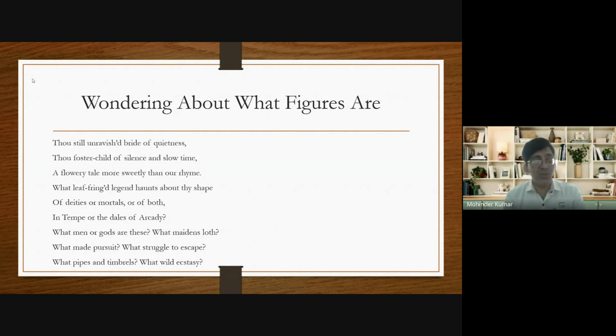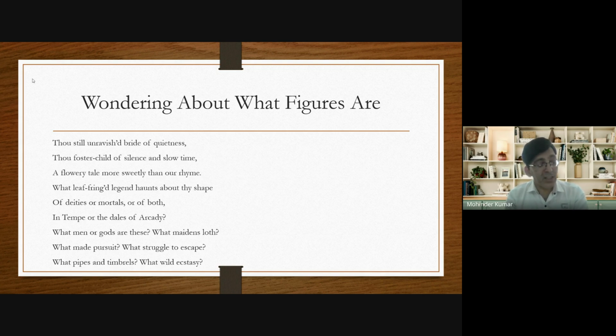Because John Keats is not sure, because so many persons are depicted on the urn. He is not able to guess whether the persons depicted on the urn are gods or human beings, and that's why he is in doubt.